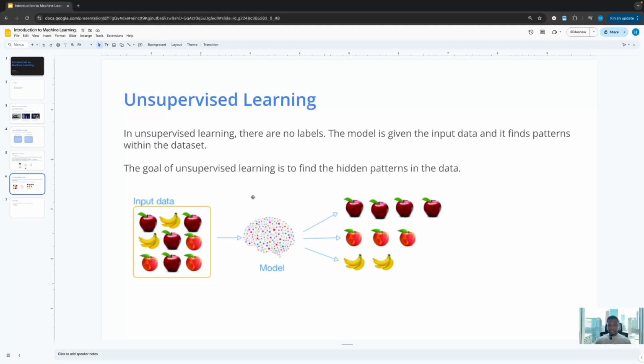So in unsupervised learning, there are no labels. The model is given the input data and it finds patterns within the data set. The goal of unsupervised learning is to find the hidden patterns in the data.